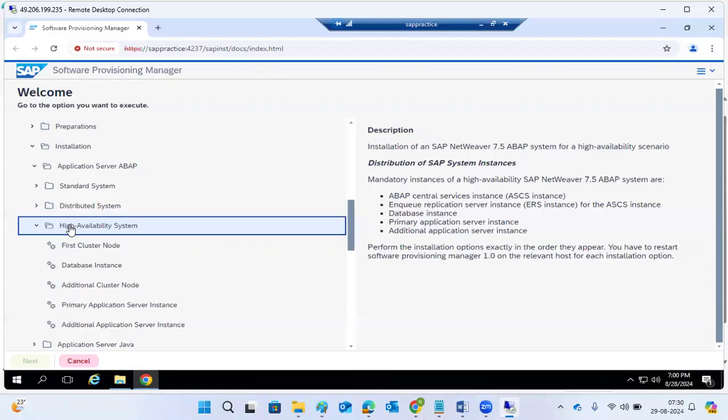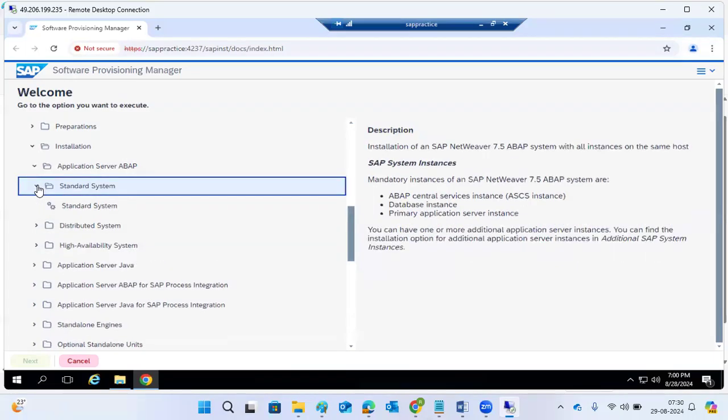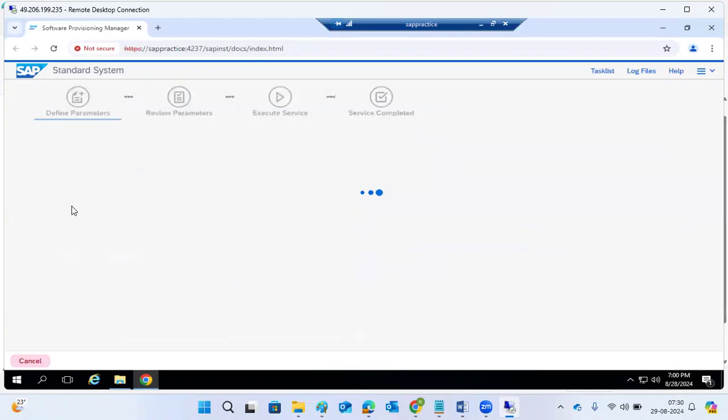In the high availability concept, we have these procedures: standard, distributed, and high availability. Which one we use depends upon the project you are working on. They will go for high availability mode or distributed mode. If ours is a small customer, then we can go for the standard system, and we can take care of the standard installation.